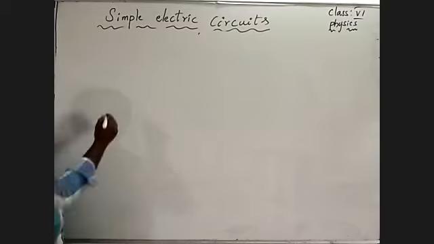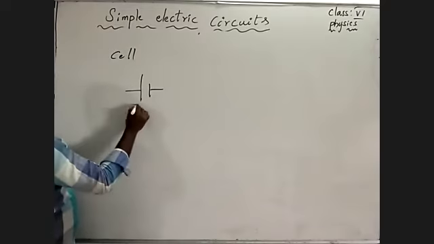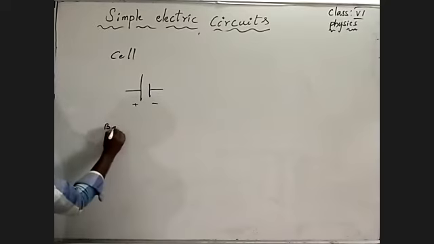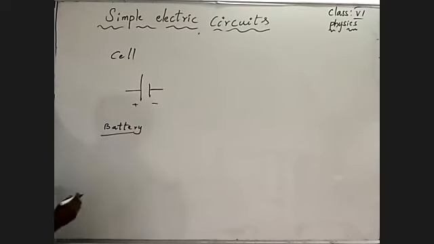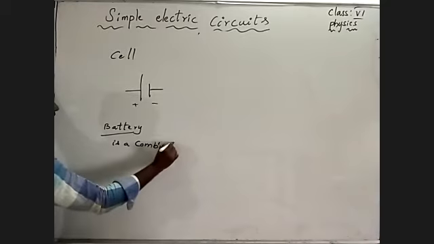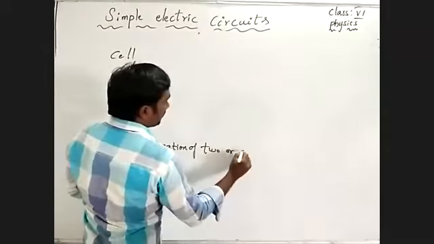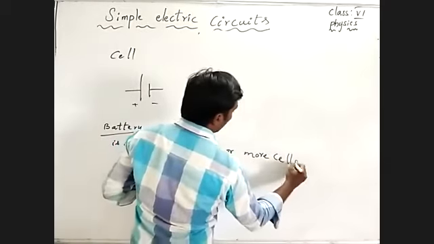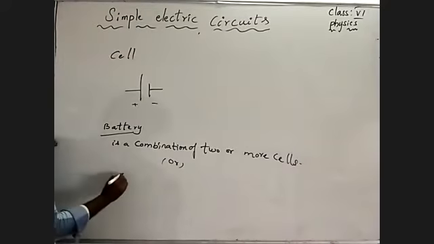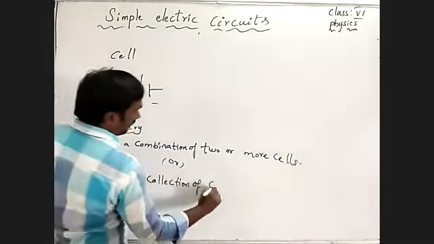So the symbol of a cell has one longest terminal and one shortest terminal, and it is a single component. A battery is a combination of two or more cells, otherwise a collection of cells.